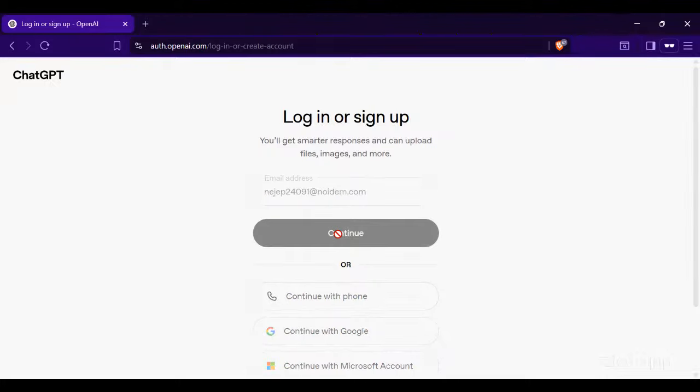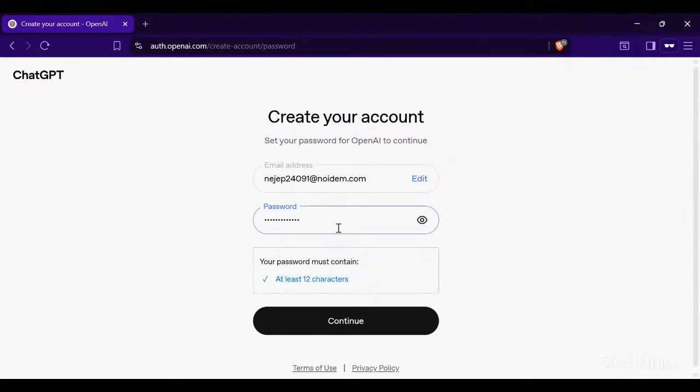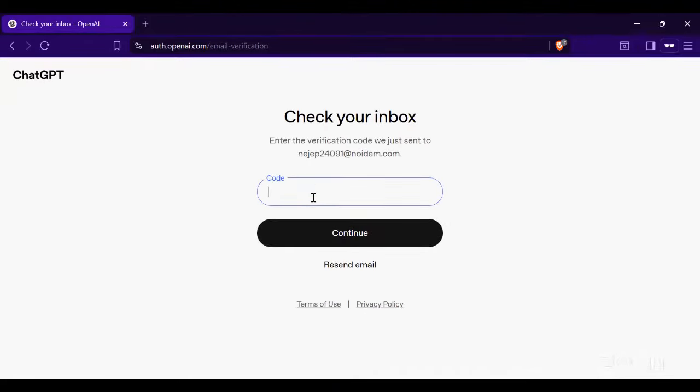Okay, now since I don't have any IDs and all those things, I don't have to worry about it. Now here I'm going to give any 12-letter password. I don't need to write anything, I'm just going to keep it as it is, a random password. I'm going to continue, and once I continue, I'm going to get a code on my mail.